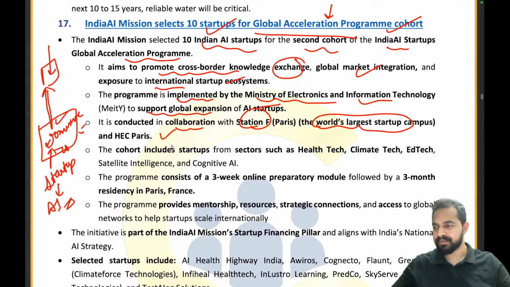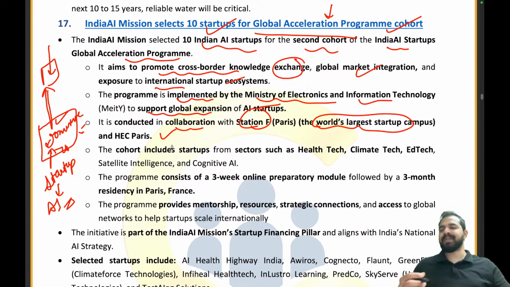Clear? Clear to everyone? So that's how the government of India is trying to enhance the capacity building of these startups. The cohort includes startups from sectors like health tech, climate tech, ed tech, satellite intelligence, and cognitive artificial intelligence. The program will consist of a 3-week online preparatory module followed by a 3-month residence in Paris, France.